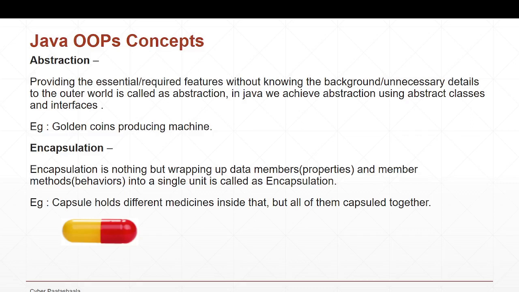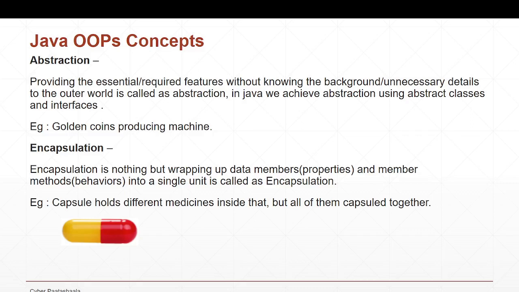The second problem is, if he wanted to corrupt something in the internal mechanism of the machine that you have, he can corrupt it and interrupt it so that it does not produce the golden coins. There are multiple problems with that. That is the reason we don't provide the complete information or unnecessary details to the rest of the world. We just provide the required or necessary details to the outer world.